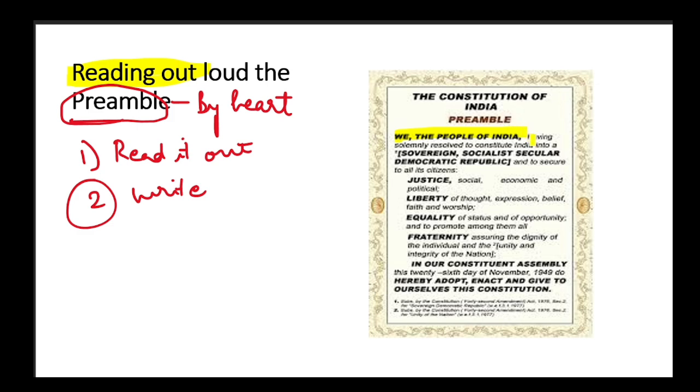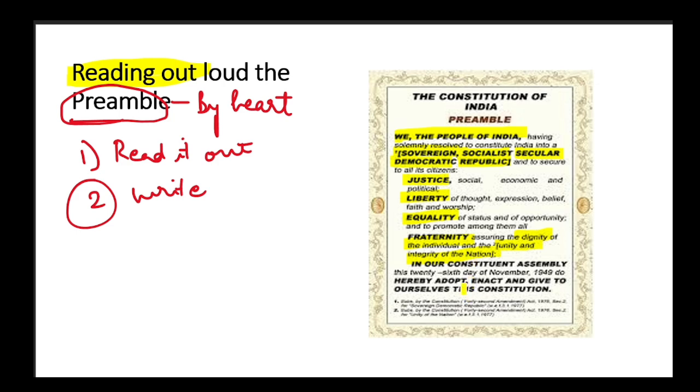We, the people of India, having solemnly resolved to constitute India into a sovereign, socialist, secular, democratic republic, and to secure all its citizens: Justice, social, economic and political; Liberty of thought, expression, belief, faith and worship; Equality of status and of opportunity; and to promote among them all Fraternity, assuring the dignity of the individual and the unity and integrity of the nation.